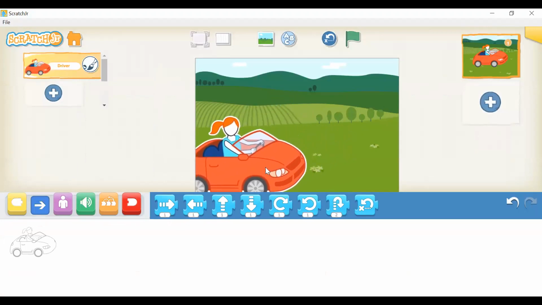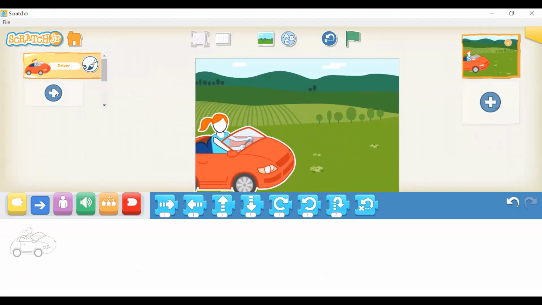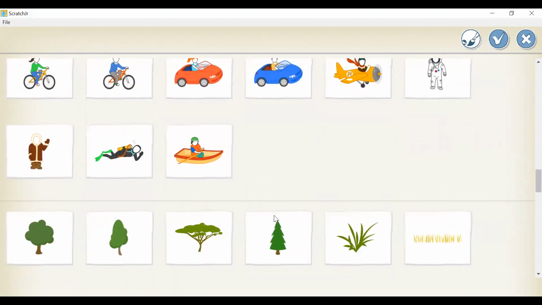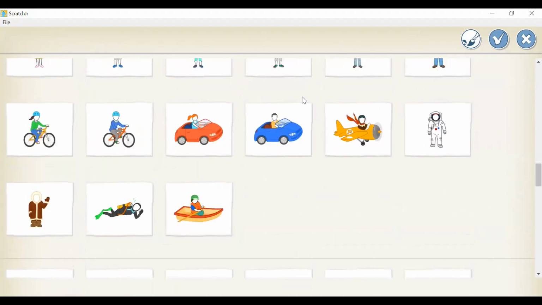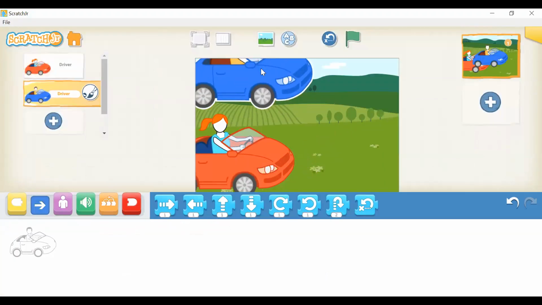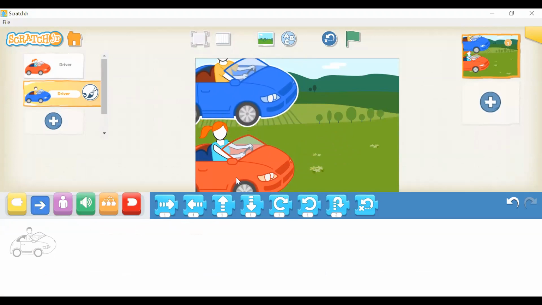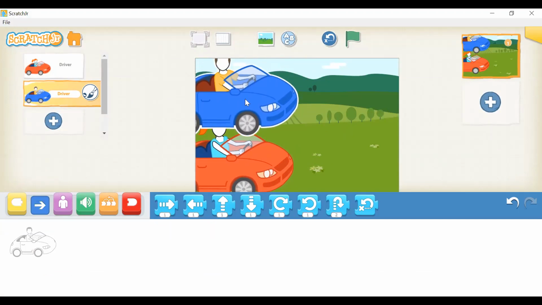Move this red car over here. Now click on that white rectangle with the blue plus sign again and choose the blue car with another person driving it. Put this car on top of the red car. Wow, these cars are too big, but there is a way we can make them smaller.